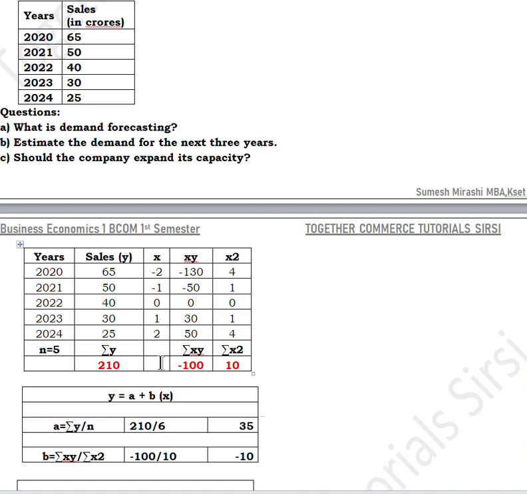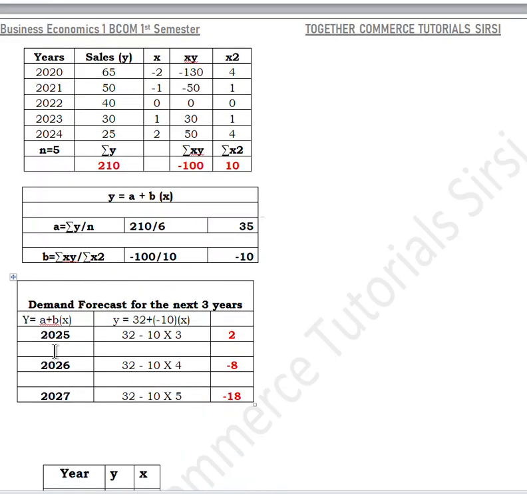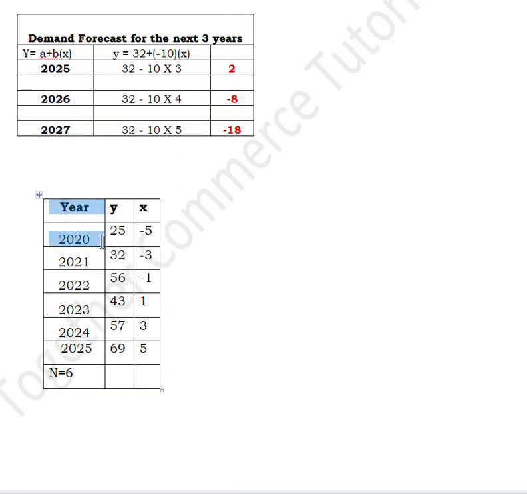Now what happens if n is an even number? For that case, here is an example for you to understand. See here, the years are 20, 21, 22, 23, 24, 25. So there are 6 years, that is, n is equal to 6.